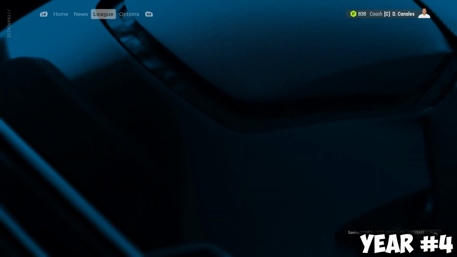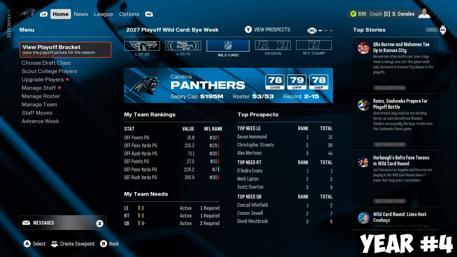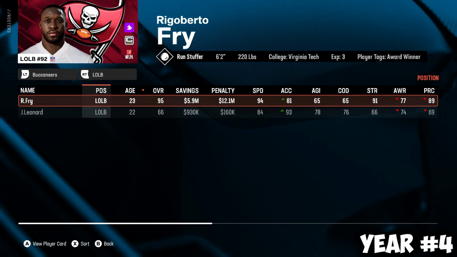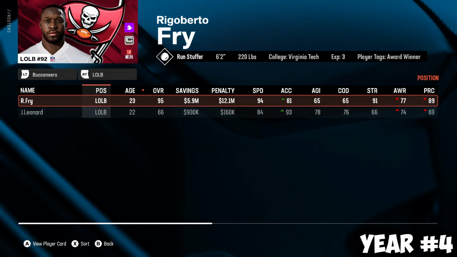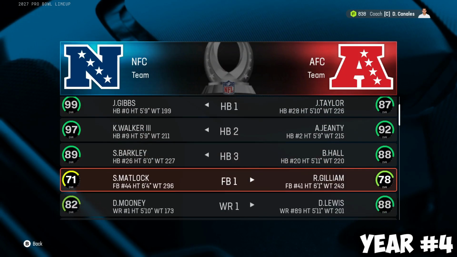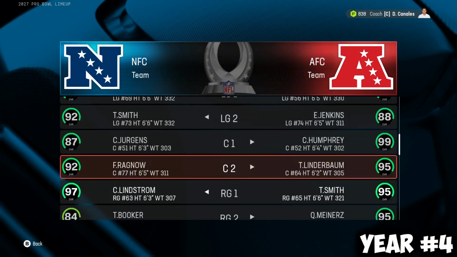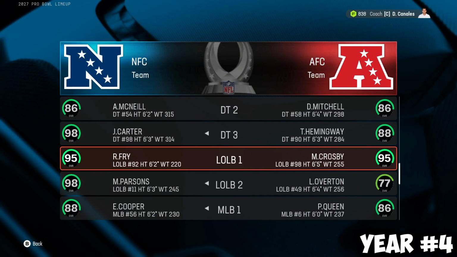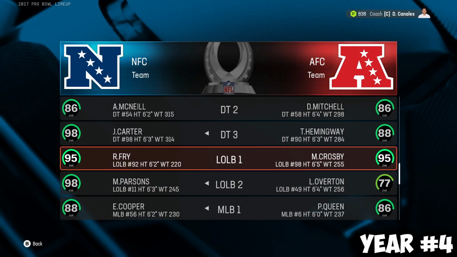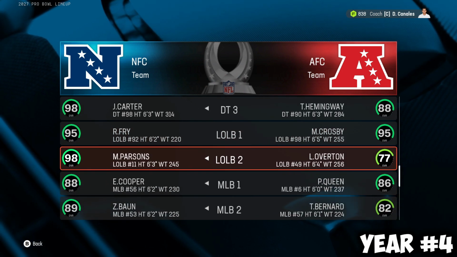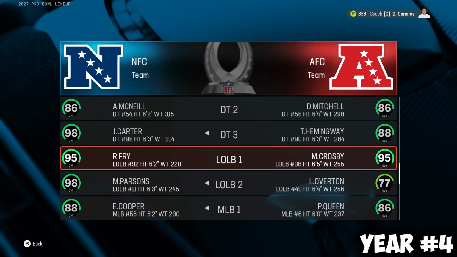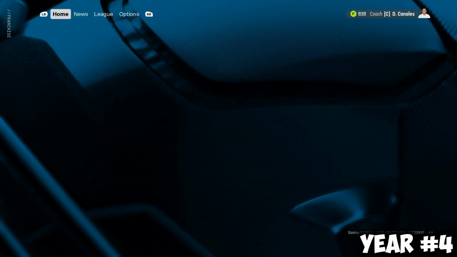Let's go ahead and check his overall. I think he was 93 last year, so my guess is maybe a 95. So he's a 95 overall. Really good. He's a dog. Pro Bowl roster for this year. Left outside linebacker will go to Rigoberto Fry and Micah Parsons. We beat out Micah Parsons 2nd straight year. It was Jared Verse last year. Micah Parsons didn't even make it last year. Rigoberto Fry there, 95 overall, same as Max Crosby, and just 3 overalls less than Micah Parsons.